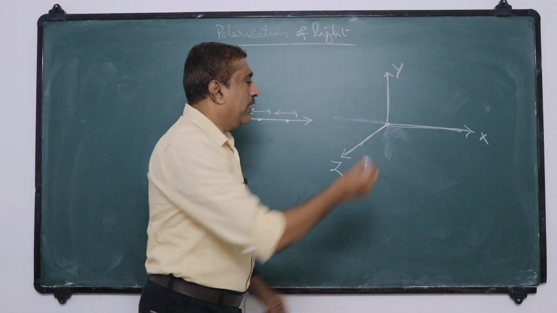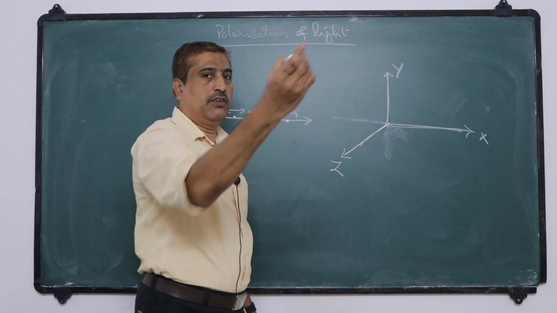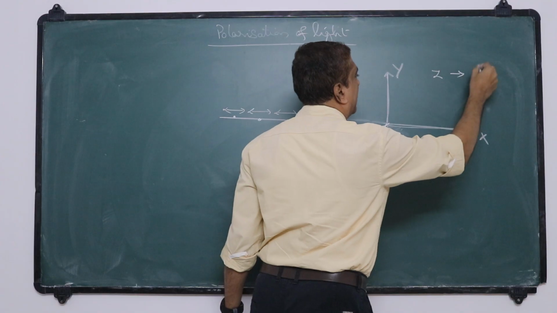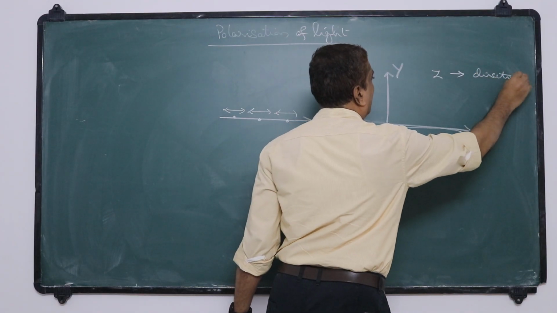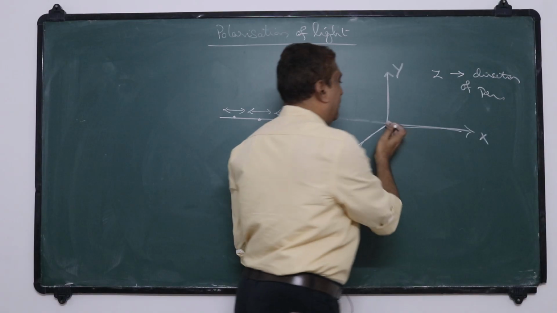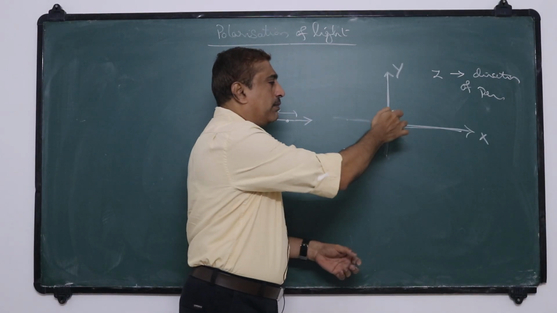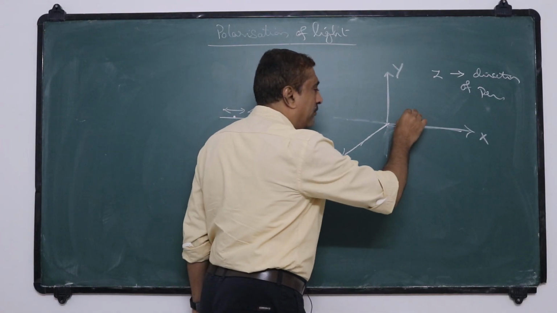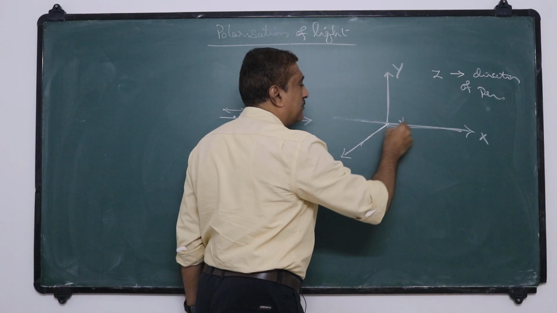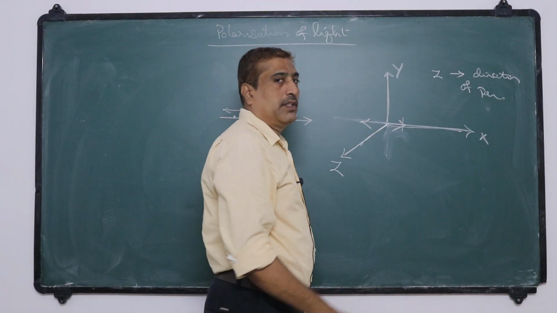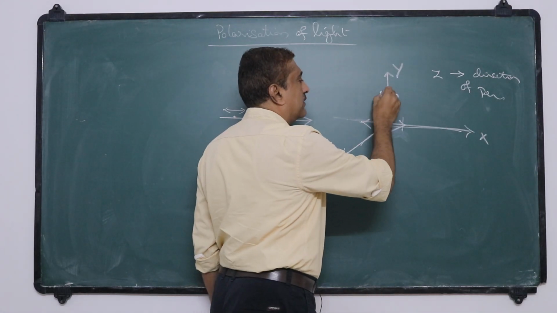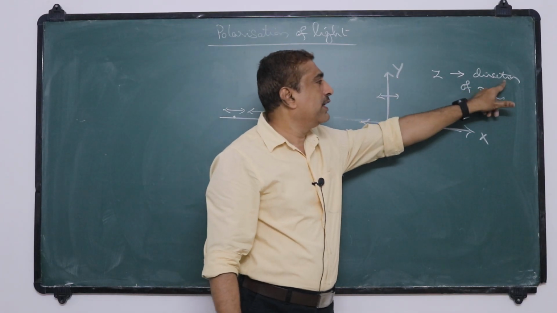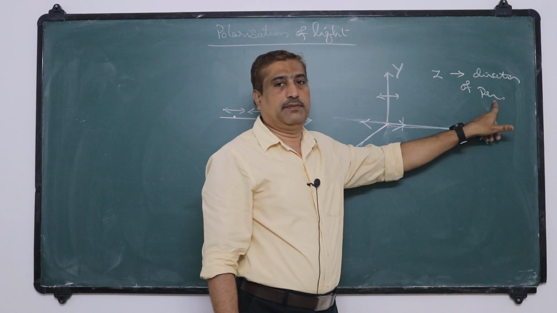Now if the direction of propagation is along the z-axis, the wave is propagating along the z-axis. Now the particles of the medium may vibrate along the x-axis like this, or may vibrate along the y-axis, because both the x-axis and y-axis are perpendicular to the z-axis.